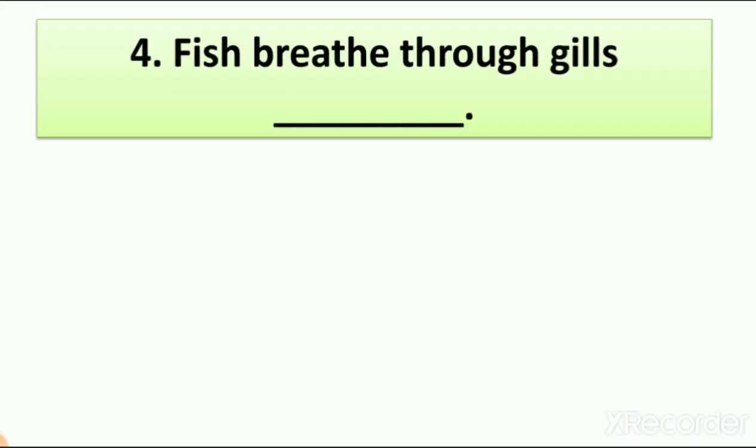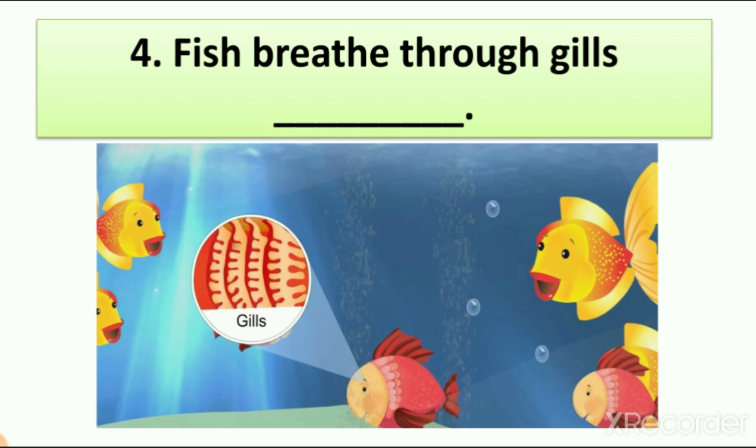So our fourth true or false is fish breathe through gills. So what is the meaning of this? As we learned in lesson number 11, all living things need air to breathe. But we learned in lesson number 4-5 that fish live inside the water, right? So in water, there is liquid oxygen which fish take in when breathing.